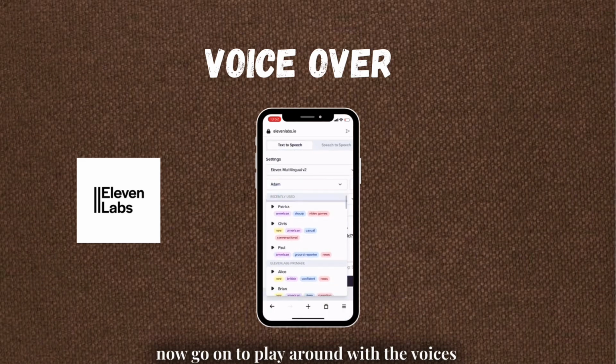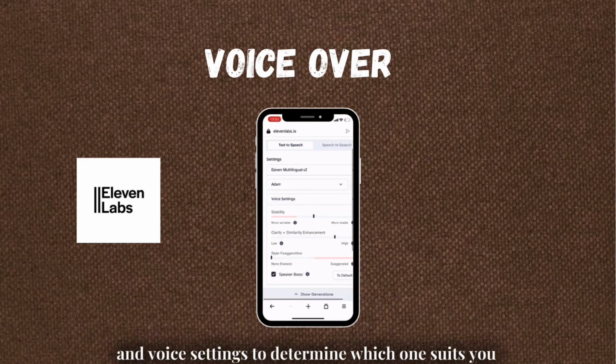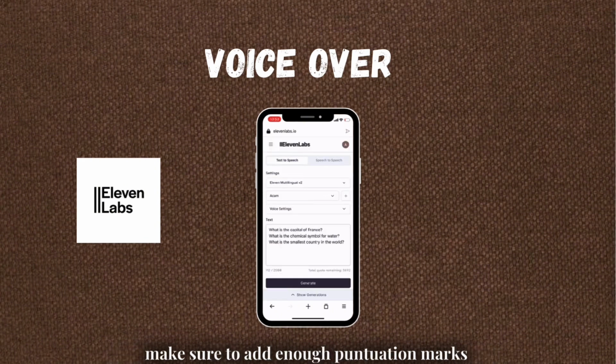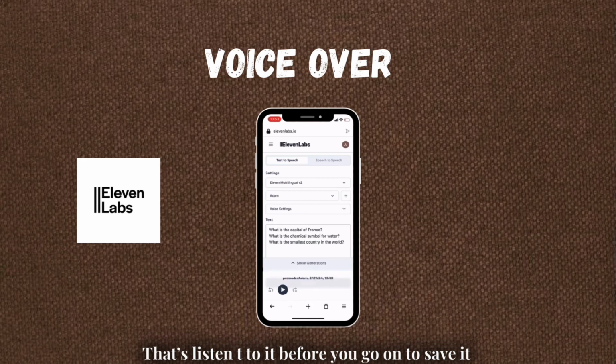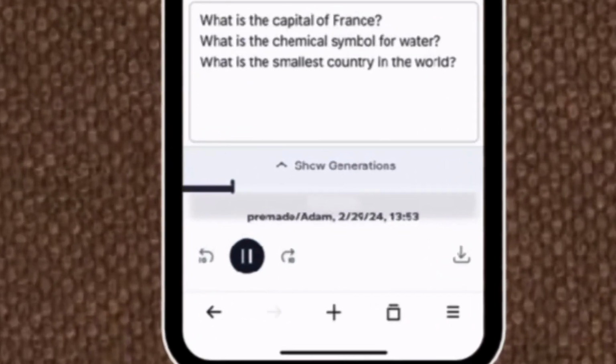Now, go on to play around with the voices and voice settings to determine which one suits you. Make sure to add enough punctuation marks. It makes the speech a bit better. After generating, make sure you preview it. That's, listen to it before you go on to save it. You'll have something like this.